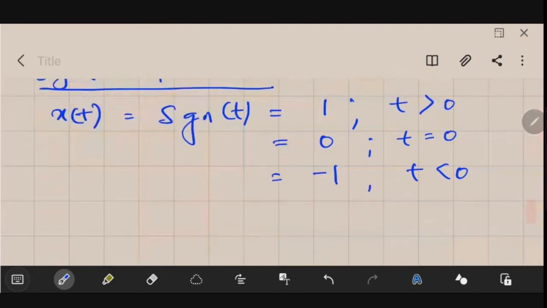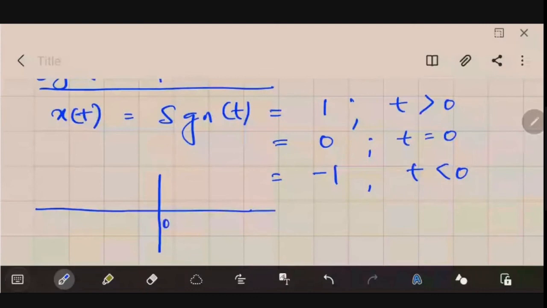You could see that its value is 1 for t greater than 0. Let me just plot it. So this is your 0 position. When t is greater than 0, its value is 1, so it will be like this. And when t is less than 0, its value is minus 1, so it will be like this. Normally it is shown like this. This is your minus 1 and this is your 1. So this is the signum function.